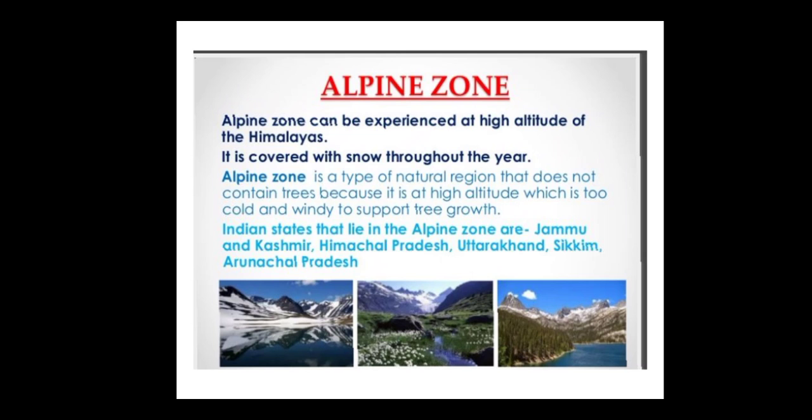The Indian states that lie in the alpine zone, where it is cold, are Jammu and Kashmir, Himachal Pradesh, Uttarakhand, Sikkim and Arunachal Pradesh. These are the states in which there is cold or snow throughout the year.